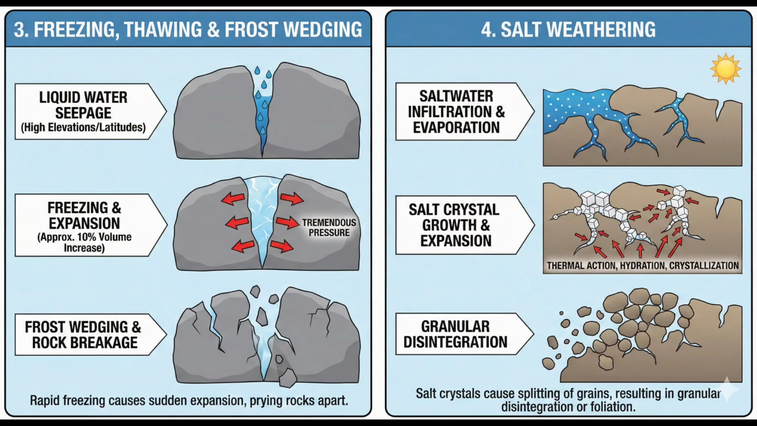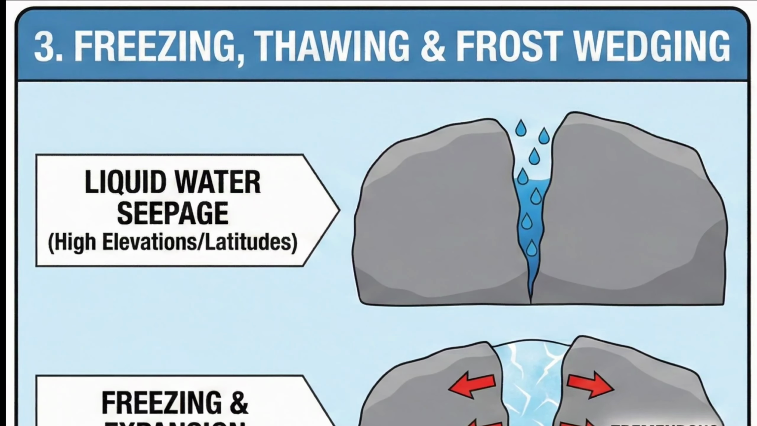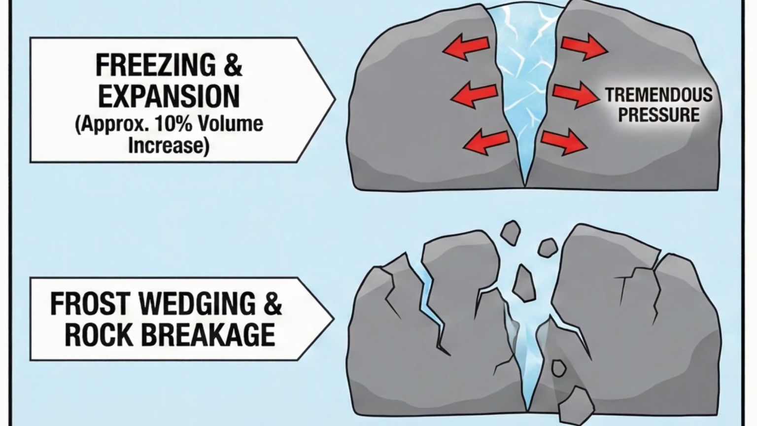Freezing, thawing, and frost wedging. This is most effective at high elevations and mid to high latitudes. Rapid freezing of water causes its sudden expansion and high pressure. The expansion is about 10%. This creates tremendous pressure on rock walls, prying them apart.